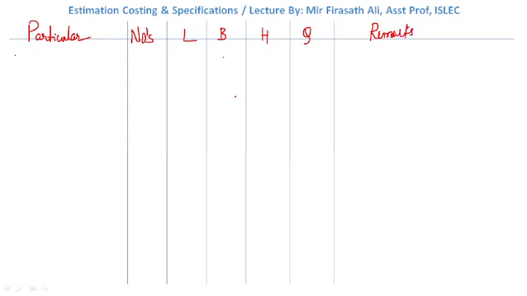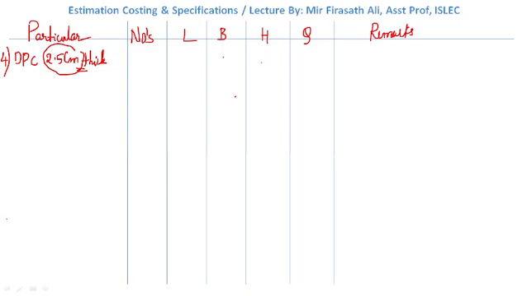Fourth one, DPC 2.5 centimeter thick. The 2.5 centimeter which is given to us is our height, so we'll neglect the height criteria.